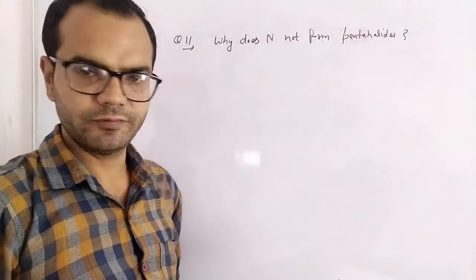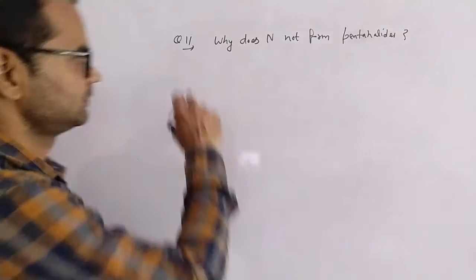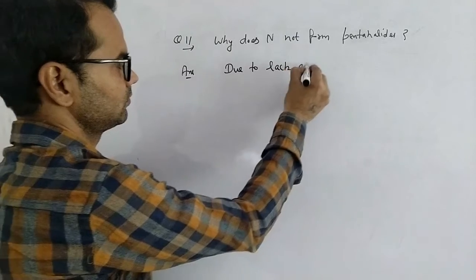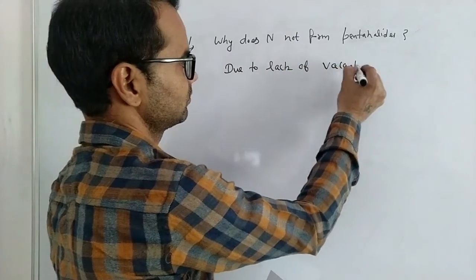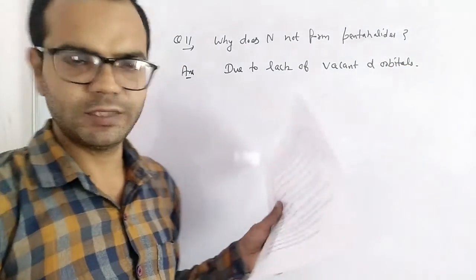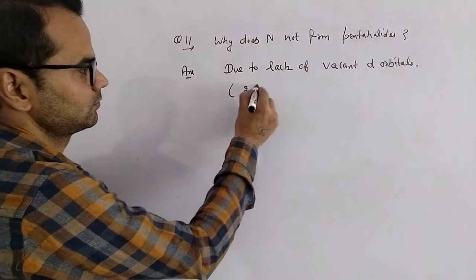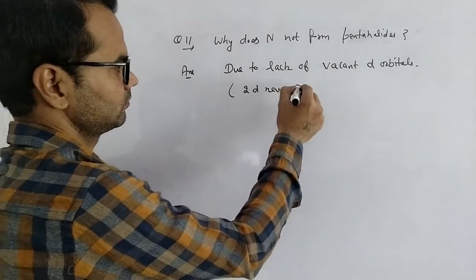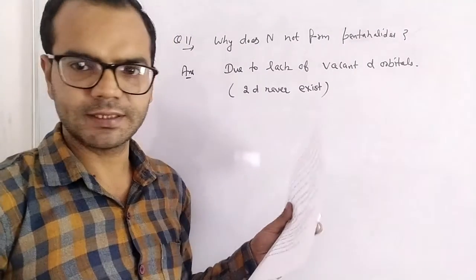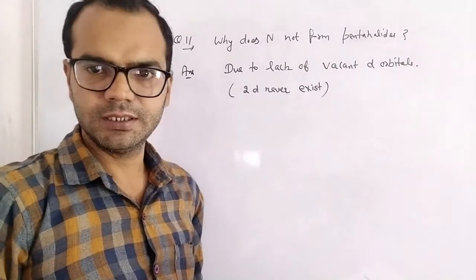So due to lack of vacant d orbitals, it is unable to excite its oxidation state up to 5. So the answer is very simple: due to lack of vacant d orbitals, and 2d never exists. There is no 2d orbital, so it is unable to excite its oxidation state up to 5. But nitrogen can form only trihalides.